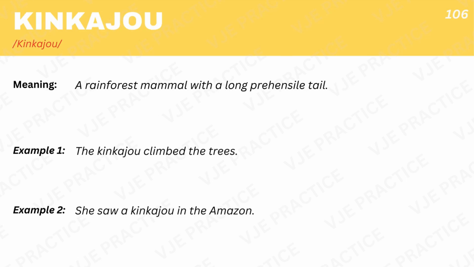Kinkajou, a rainforest mammal with a long prehensile tail. Example 1. The kinkajou climbed the trees. Example 2. She saw a kinkajou in the Amazon.